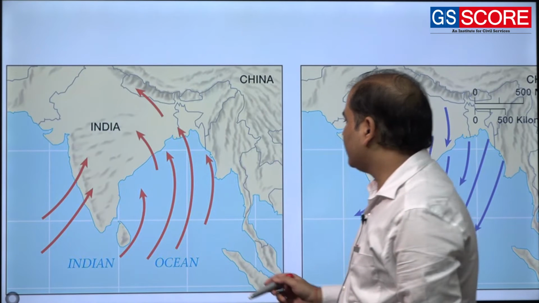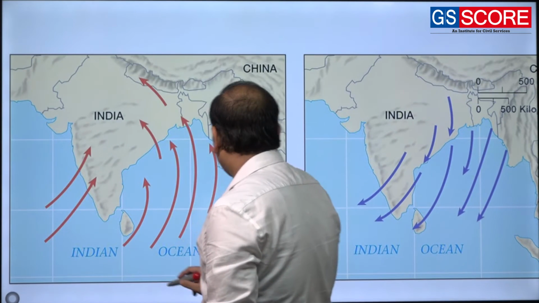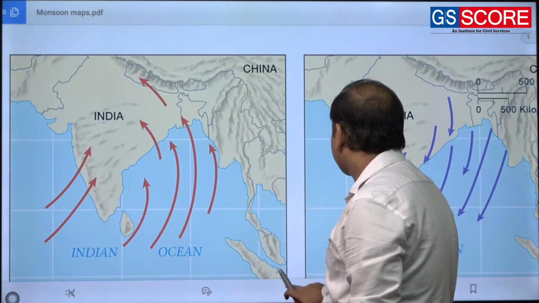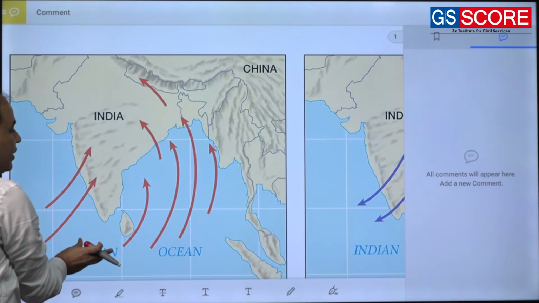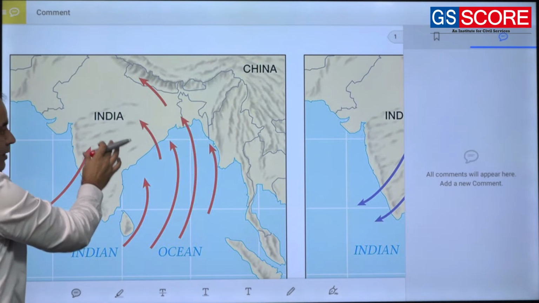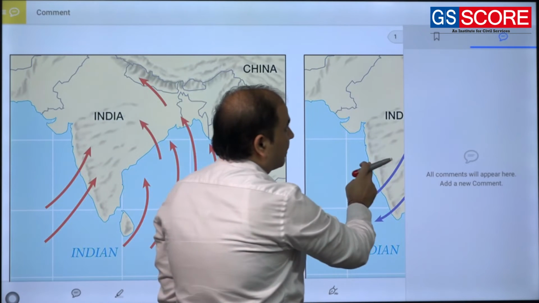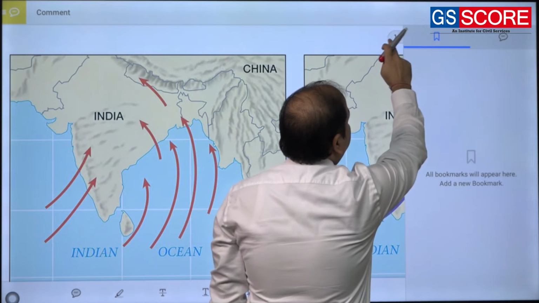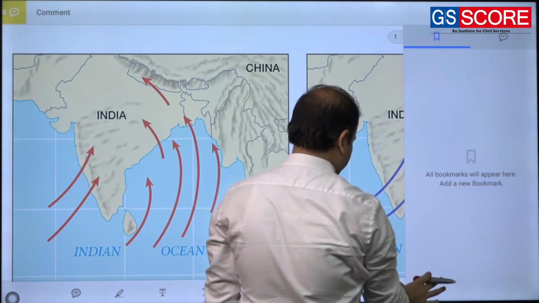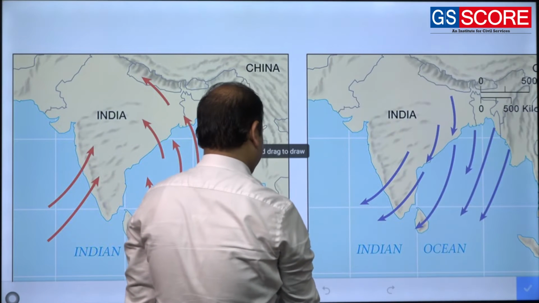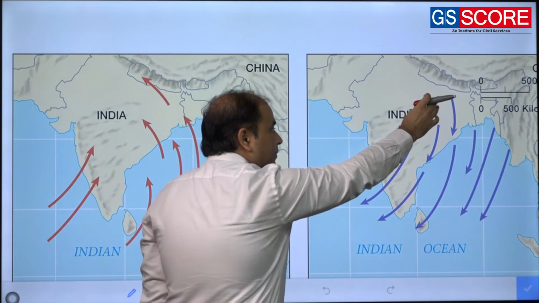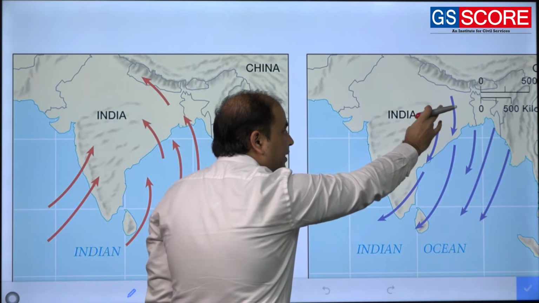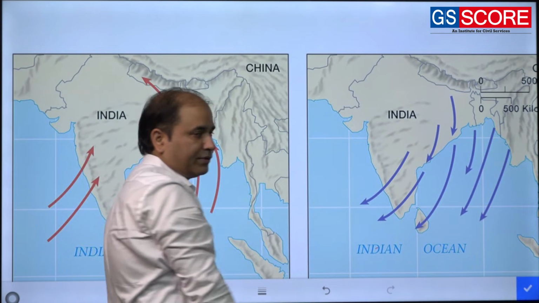So, during summer season, these winds are blowing from the Indian Ocean towards the Indian mainland, whereas during winter season, these winds are blowing from the Indian mainland towards the Indian Ocean.